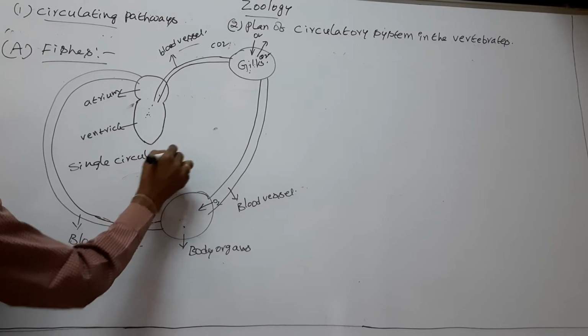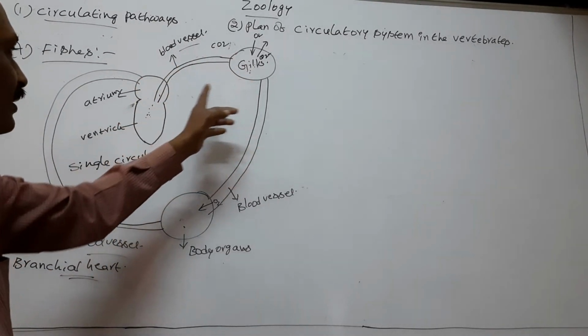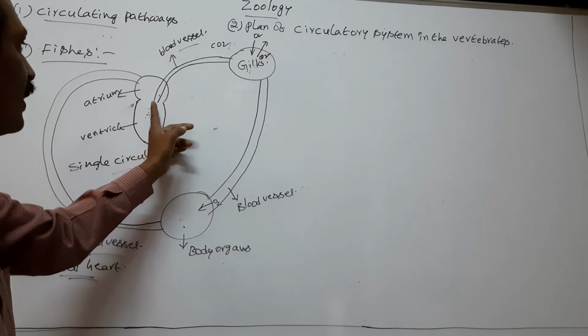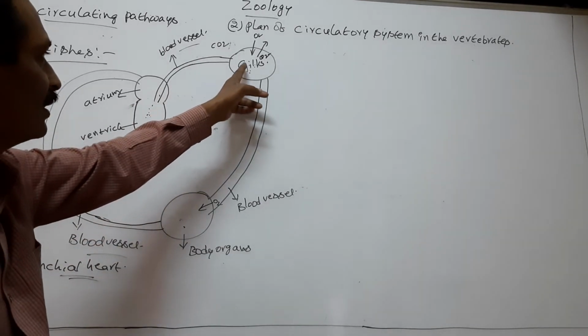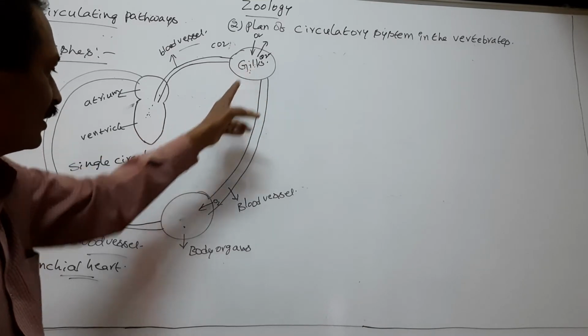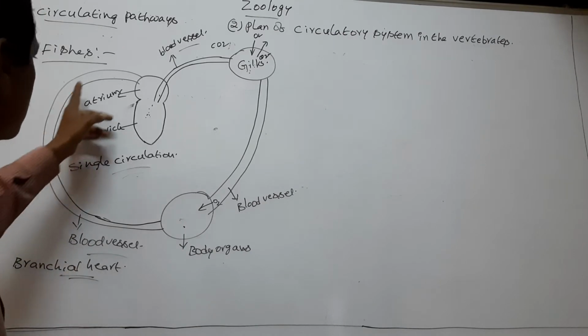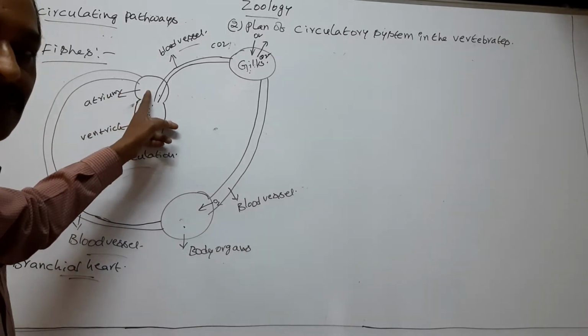So in a complete circulation, the blood passes from heart to gills. From there, it reaches body organs. Now body organs send this blood to heart.